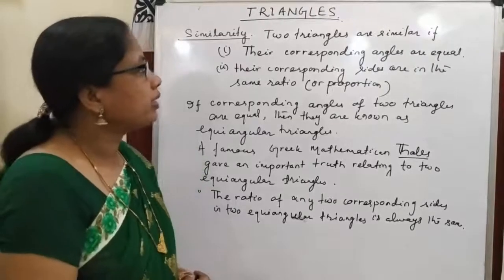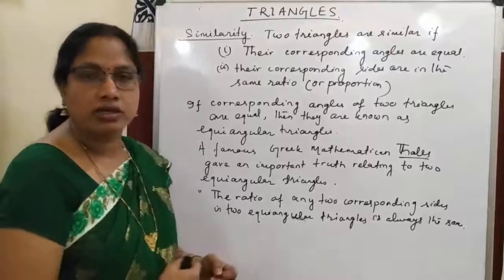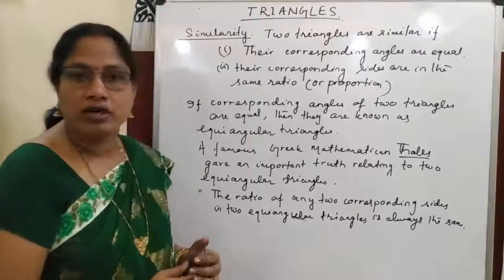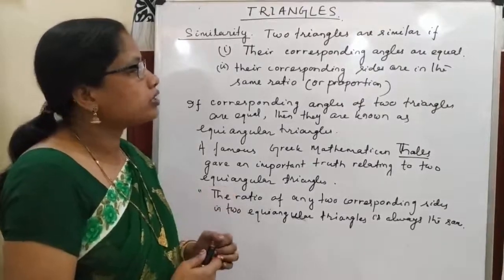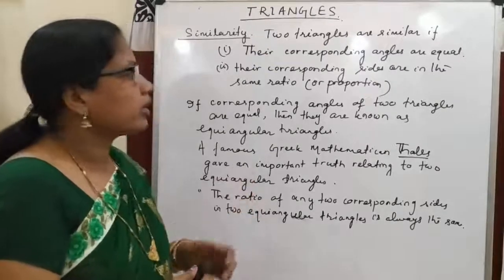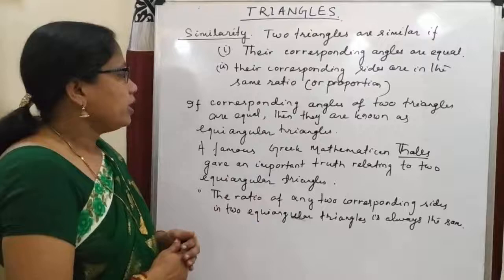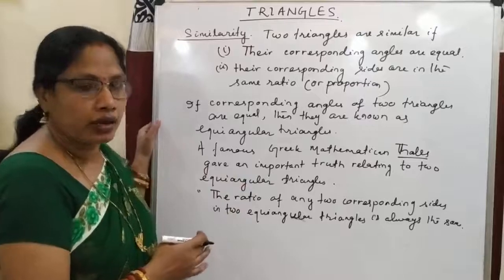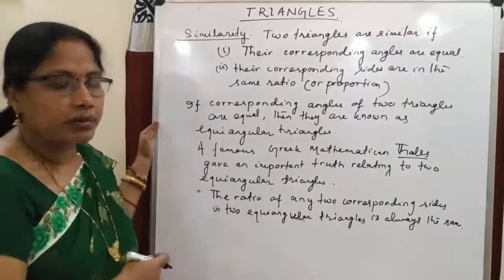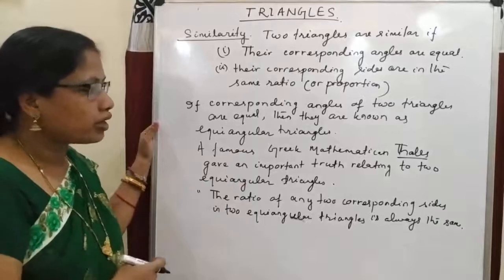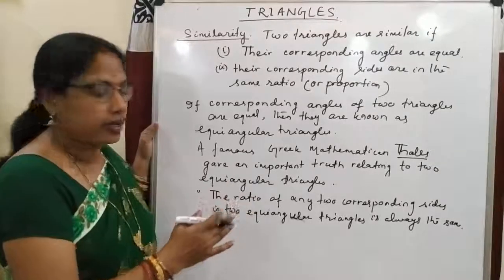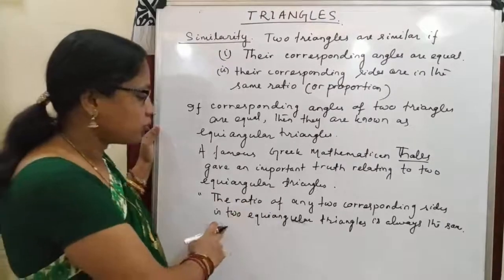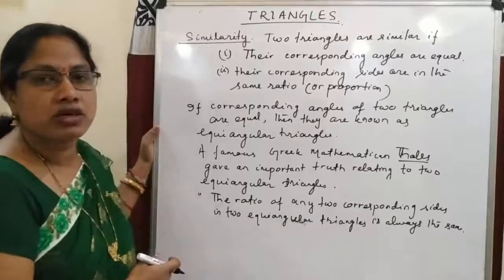So what is the similarity of two triangles? What is the condition for two triangles to be said to be similar? Two triangles are similar if their corresponding angles are equal and their corresponding sides are in equal ratio or in equal proportion. If corresponding angles of two triangles are equal, then they are known as equiangular triangles. A famous Greek mathematician Thales gave an important truth relating to equiangular triangles, that the ratio of any two corresponding sides of two equiangular triangles is always the same.